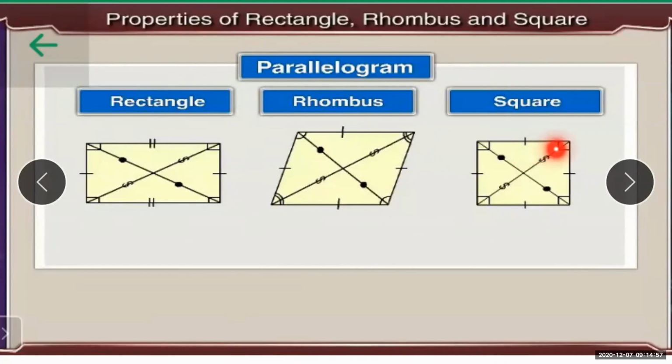All four sides are congruent, and all the angles are also congruent. The same case holds in the rectangle, all the angles are congruent, but not in the case of the rhombus. So one by one we will see the properties of these three parallelograms.